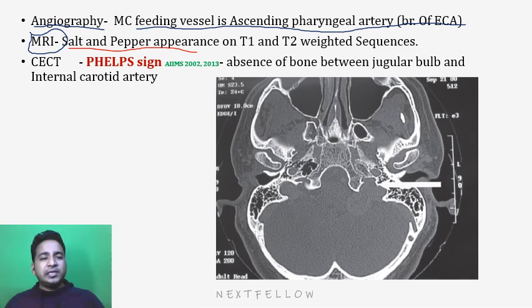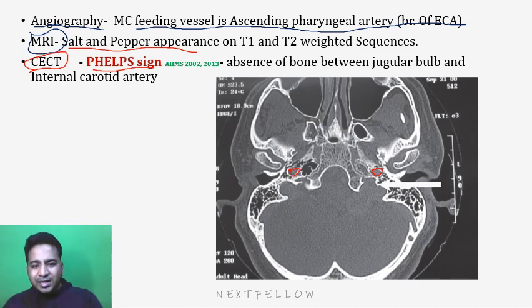Then if we do the CT scan, that is a contrast enhanced CT scan, that will give a flap sign. In CT scan, what we get majorly is the bony details. So suppose this tumor is there, there will be absence of bone between the carotid artery and the jugular bulb. So look at this diagram. See, this is my internal carotid artery on both the sides.